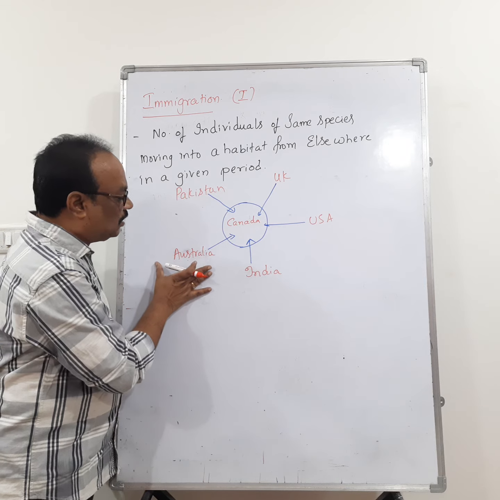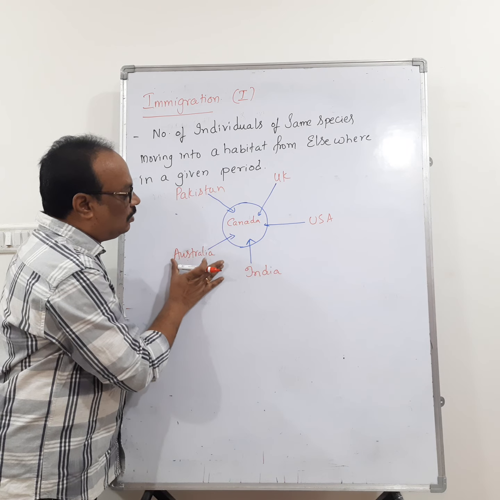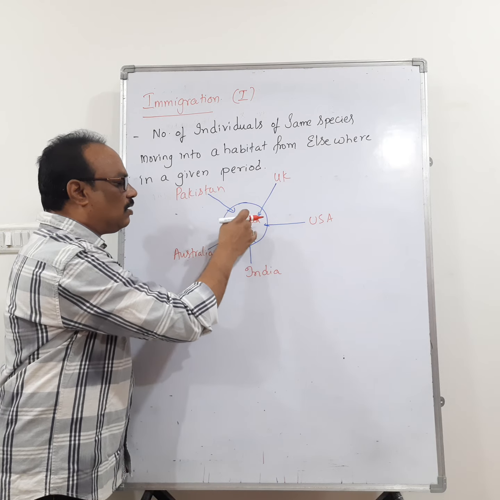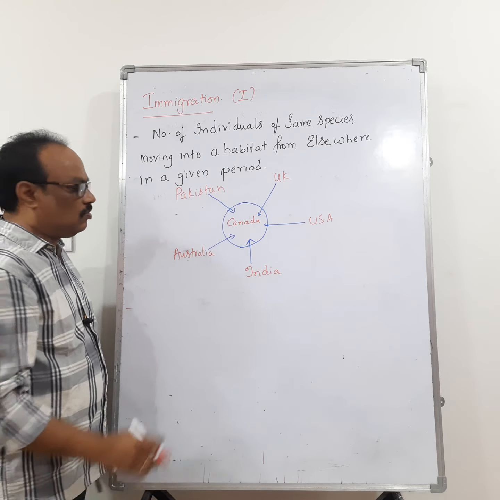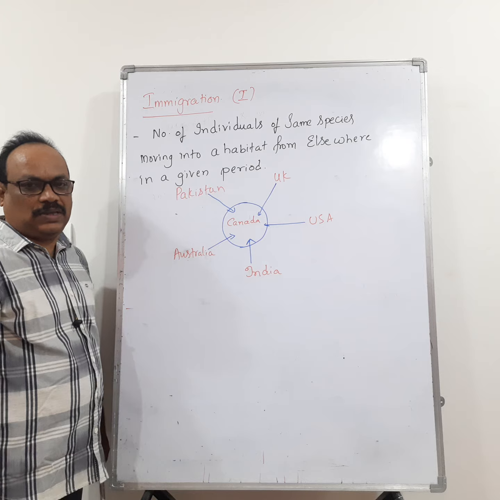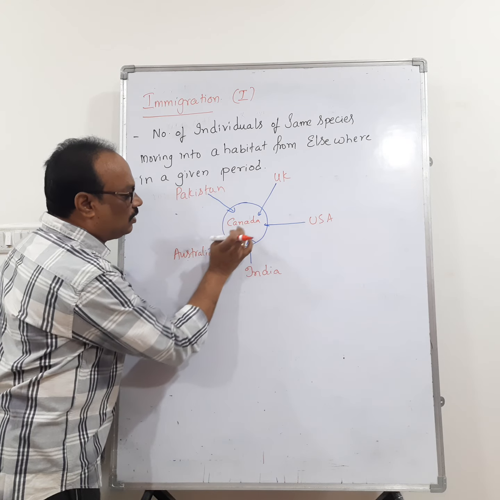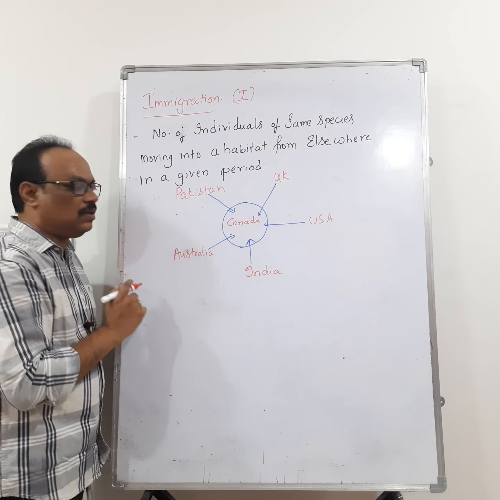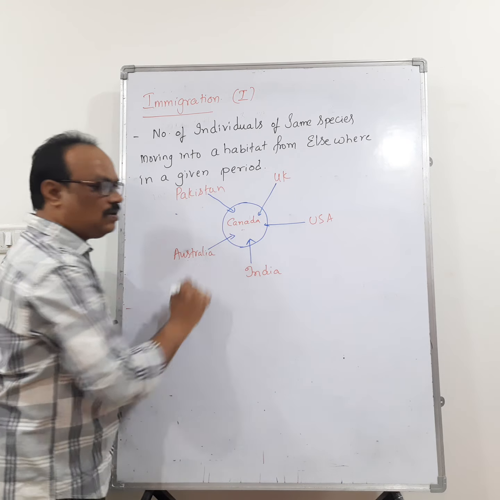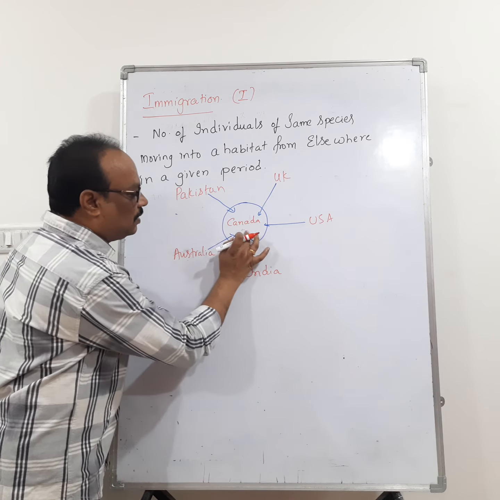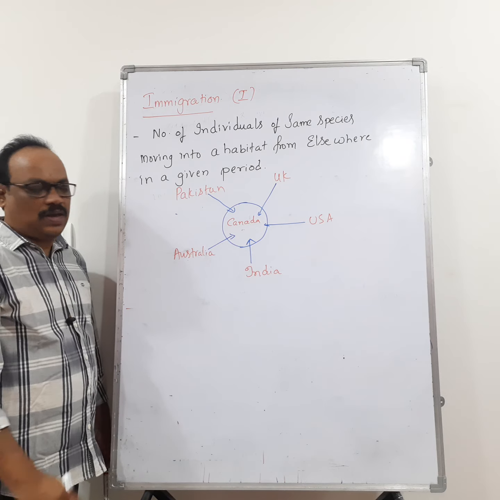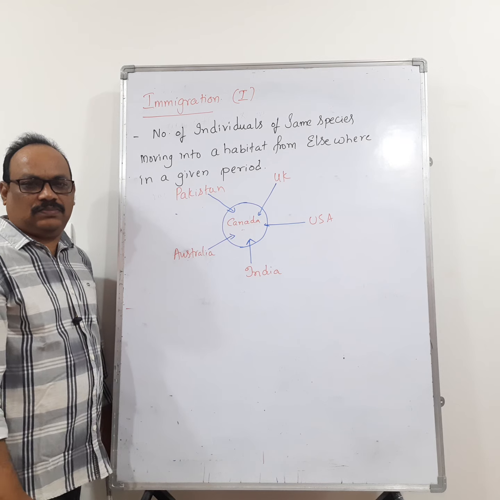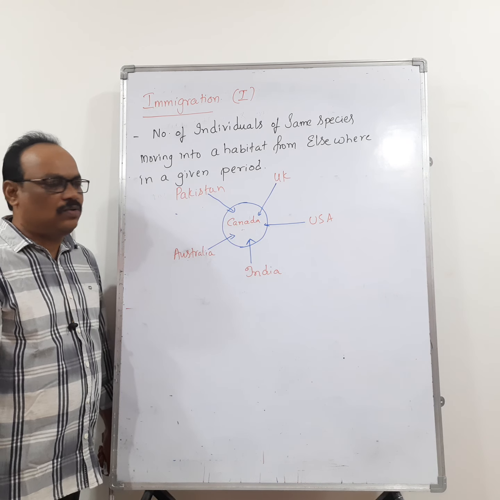The number of individuals are moving into this habitat from elsewhere. That means they are moving into Canada from different parts. So this is called immigration. The population size is increasing here, the density of population is increasing here. Immigration increases the size of population.